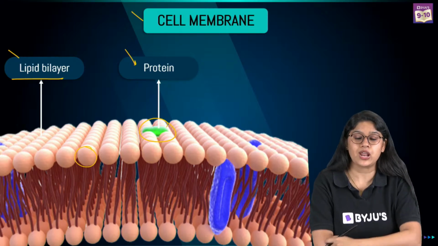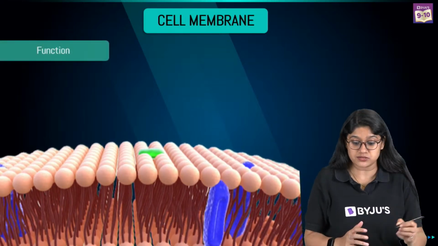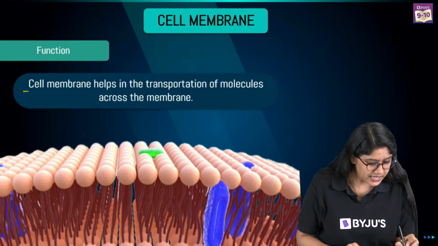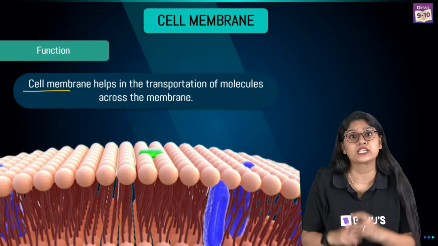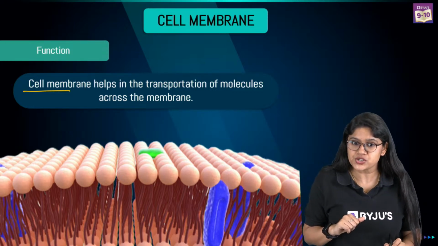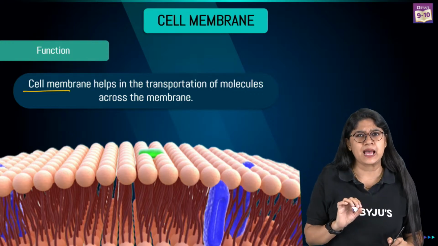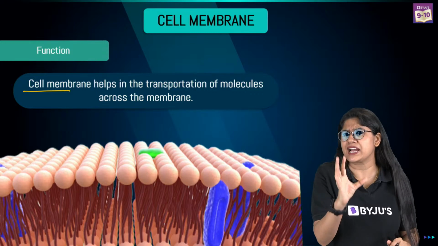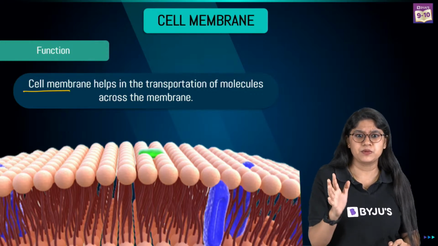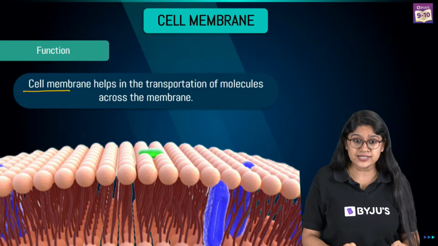Selectively permeable membrane, you're absolutely correct. Now, when we talk about the function of the plasma membrane or the cell membrane, we know that it helps in the transportation of molecules in and out. As you are all mentioning semi-permeable membrane, what is the meaning of semi-permeable or selectively permeable? Quickly, everyone.